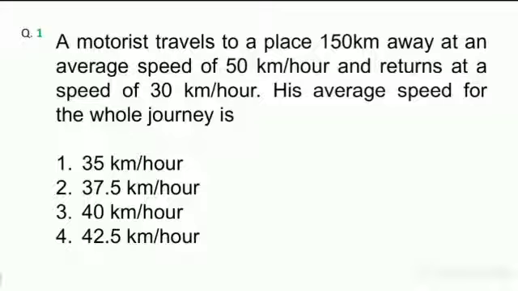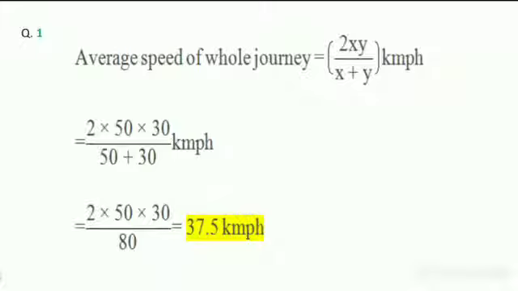To find the average speed, there is a direct formula. Average speed of the journey is 2xy by x plus y, where x is one speed and y is the other speed. So here x is 50 and y is 30. By applying the formula, 2 into 50 into 30 divided by 50 plus 30, we will get the answer 37.5 kilometers per hour.